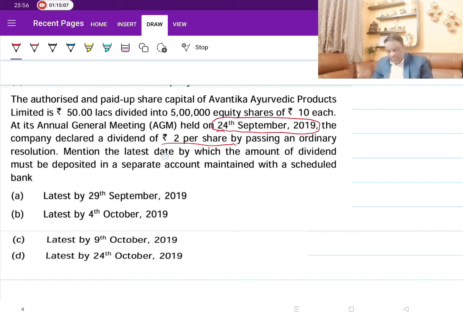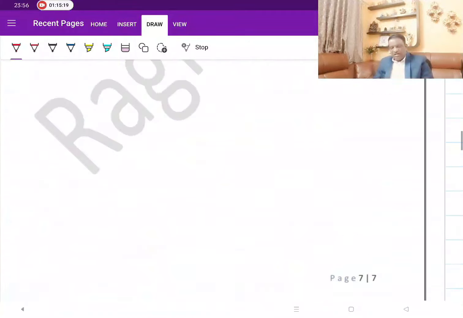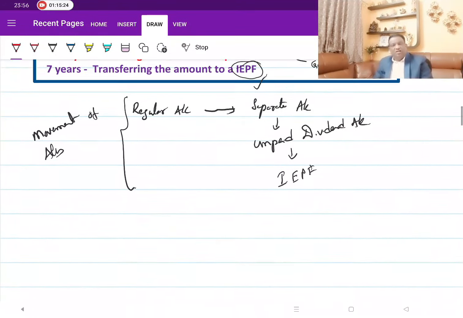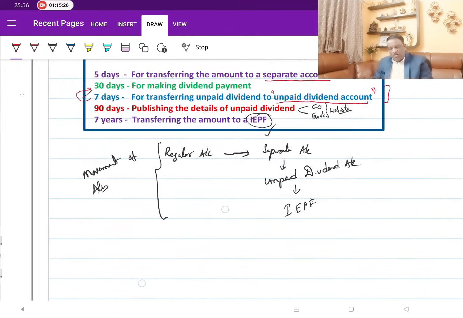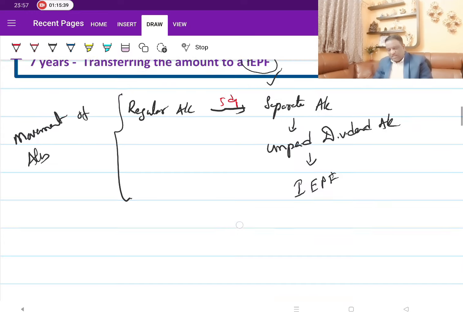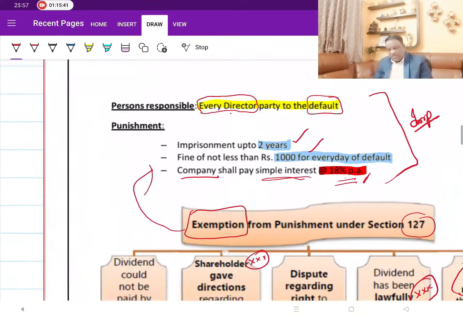He is asking, mention the latest date by which the amount of dividend must be deposited in a separate account. As I said, this is the reason I have taken you through these timelines vis-a-vis the summary that I have given, the movement of accounts. From which account it moves to what account? From the regular account to the separate account, it moves within 5 days. So 5 days from the date of declaration, from your regular bank account, it should move over there. So that is the point he is asking.